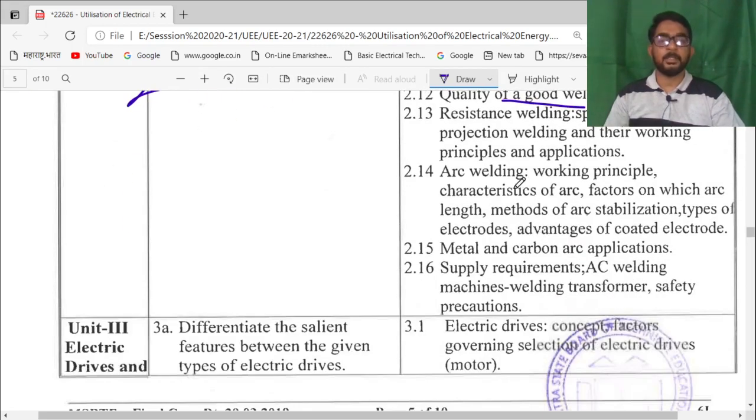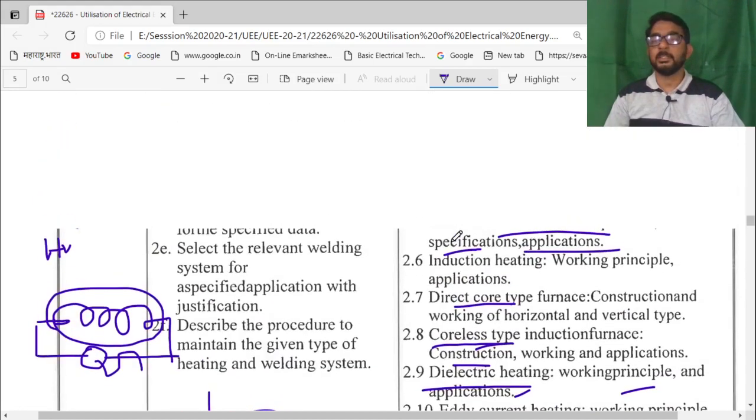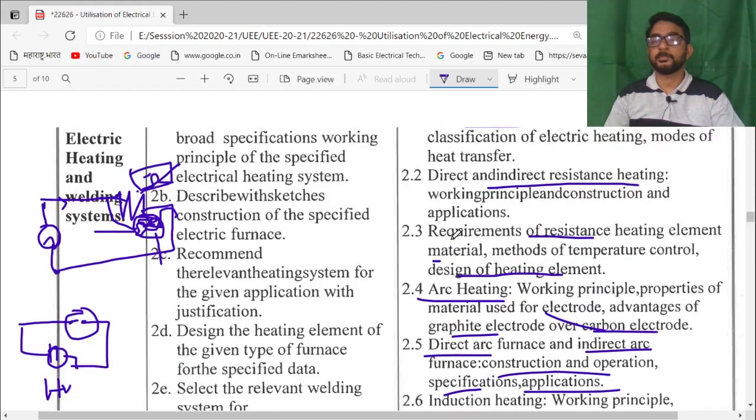Then arc welding, working principle, characteristics of the arc, factors on which arc length depends, methods of arc stabilization, and other different details. Then metal and carbon arc applications. Then for all these welding purposes, the supply of AC welding machine, welding transformer, and the safety precautions will all be studied in this unit number 2.